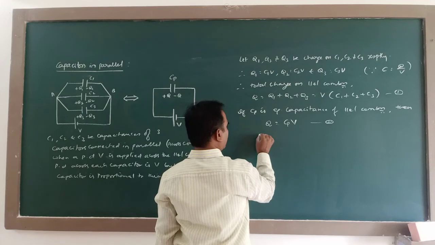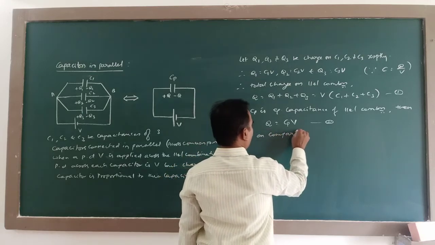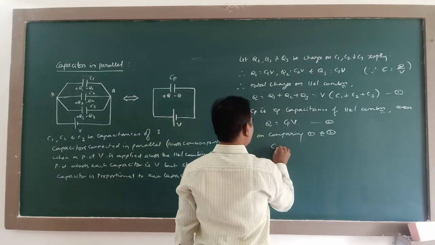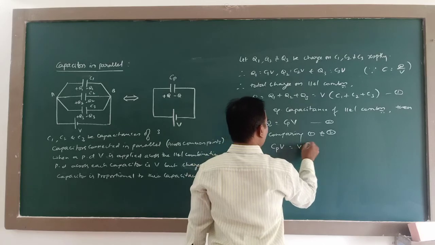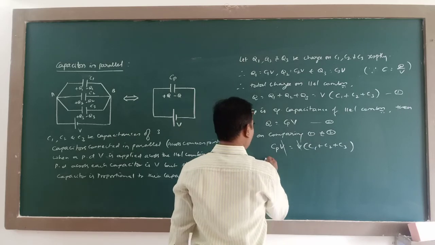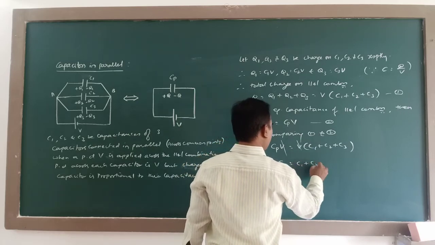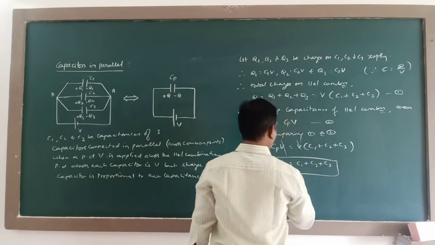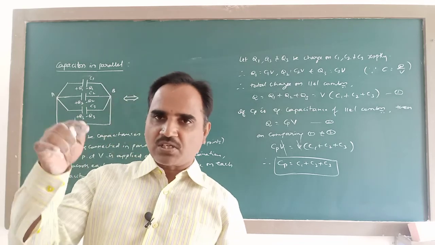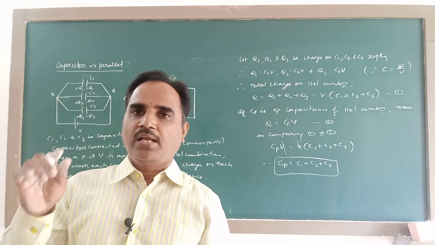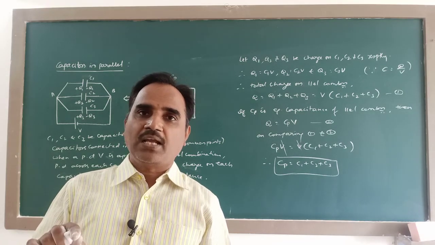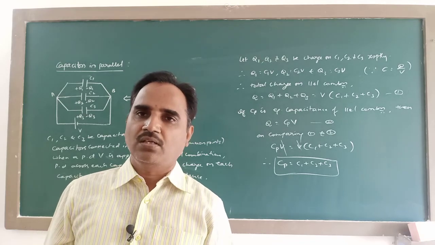Then when you compare these two equations, on comparing 1 and 2, CpV is equal to V into C1 plus C2 plus C3. You can strike off this term V. Therefore, Cp is equal to C1 plus C2 plus C3. That means when number of capacitors are connected in parallel, effective capacitance of a parallel combination is equal to sum of the capacitances of the capacitors in the parallel combination.